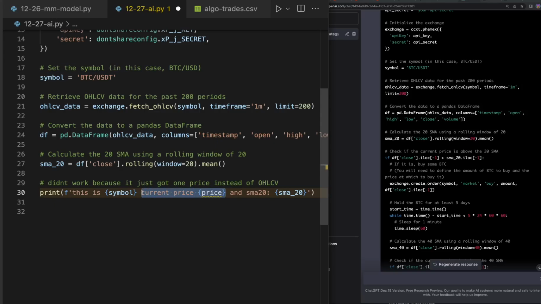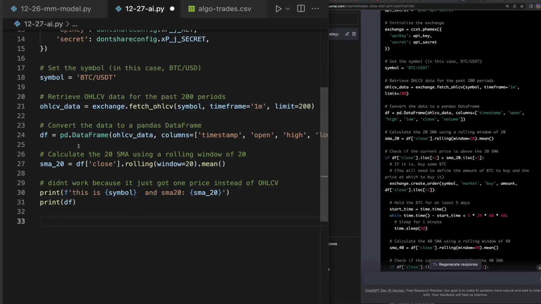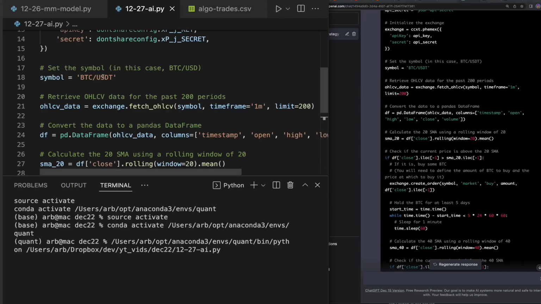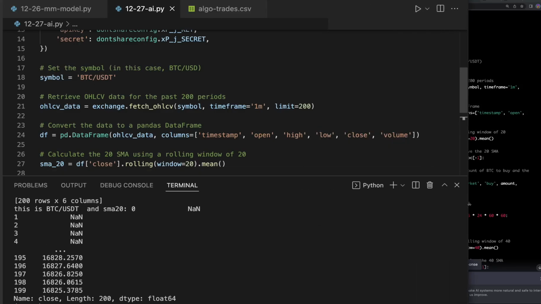But one other thing I could do is print data frame, and this data frame is going to print out the data frame. So let's put that above this one so we can see that at the bottom, and let's just test it out, see how it did. Okay, this is great, I think. Well, it says this is BTC and this is the SMA 20.